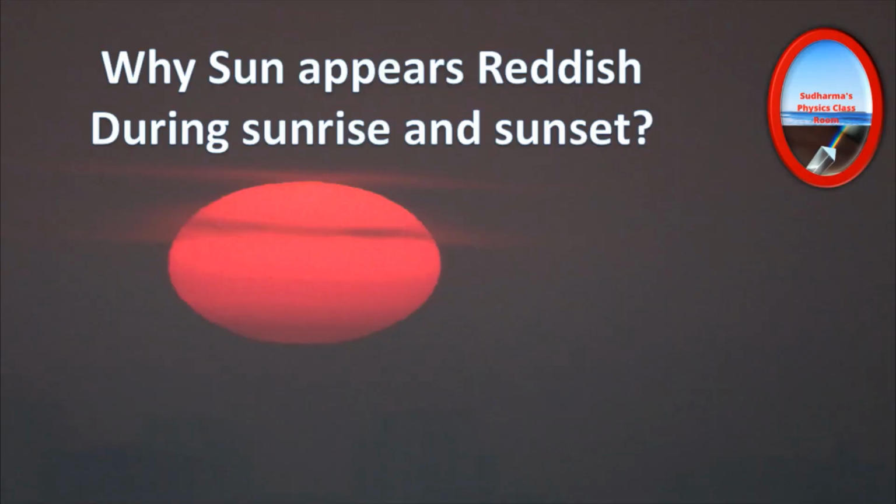During this time, all the shorter wavelength regions of the spectrum will be scattered, and only the remaining colors, the longer wavelength region, that is the reddish region of the spectrum, will be remaining there. Sometimes it looks like reddish or orangish color, right? It would be a mix of red and orange. That means the longer wavelength region will be remaining there, and shorter wavelength regions are all gone. So this is the reason behind the sun appearing reddish during sunrise and sunset.